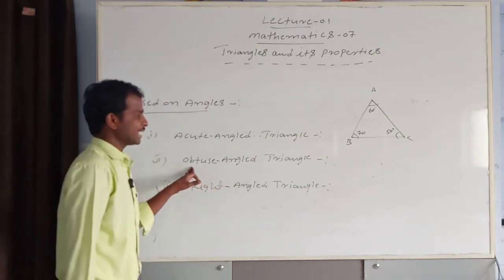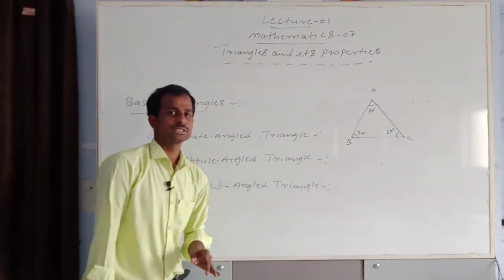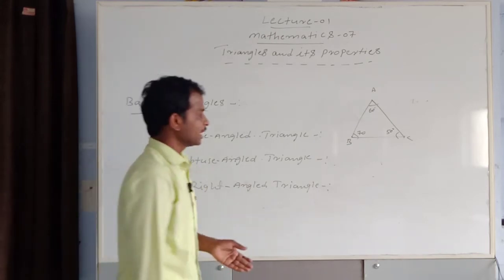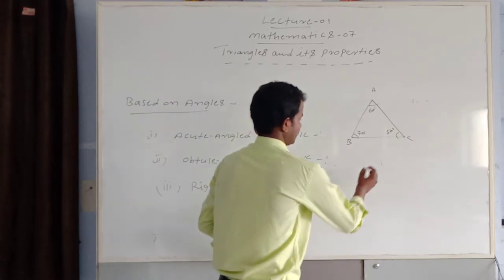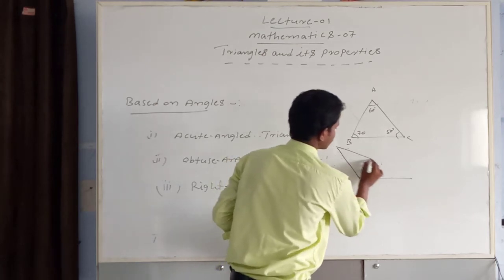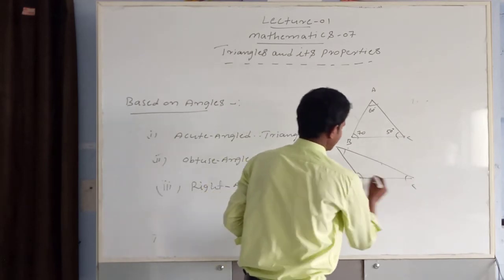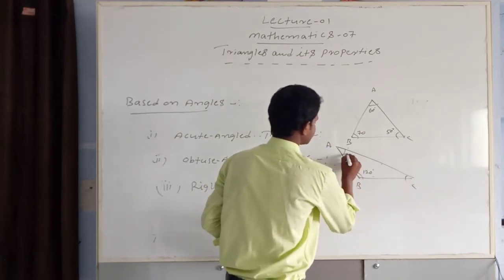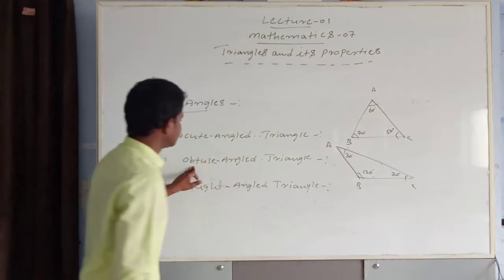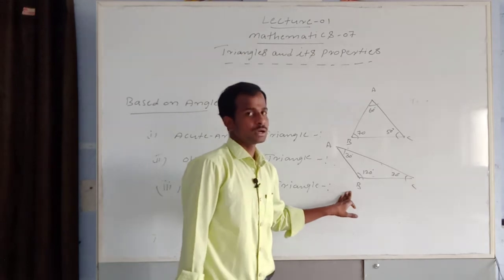Next one, obtuse angle triangle. Any one angle is obtuse, meaning one angle is more than 90. Here this figure, A, B, C, more than 120, and this is 30, and this I am taking 30. Obtuse angle triangle means any one angle is obtuse, more than 90 degrees.